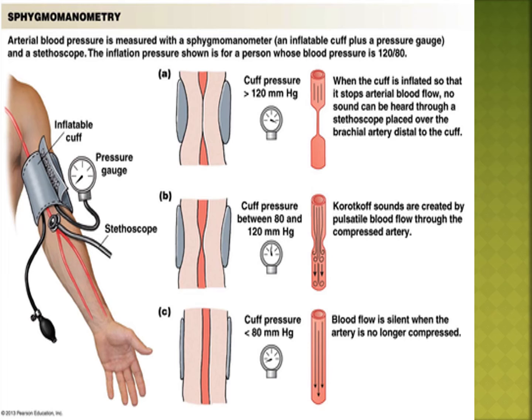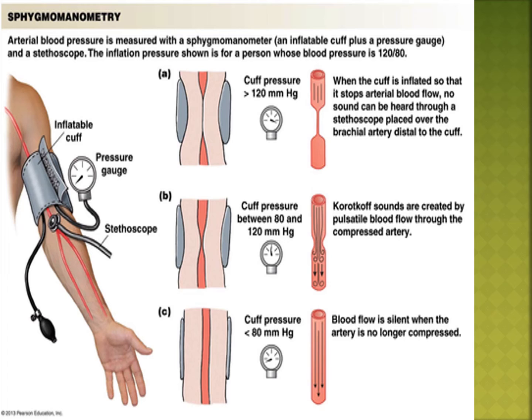Okay? Next, pulse rate. Do you know pulse? The rate of heartbeat is equal to the pulse rate.